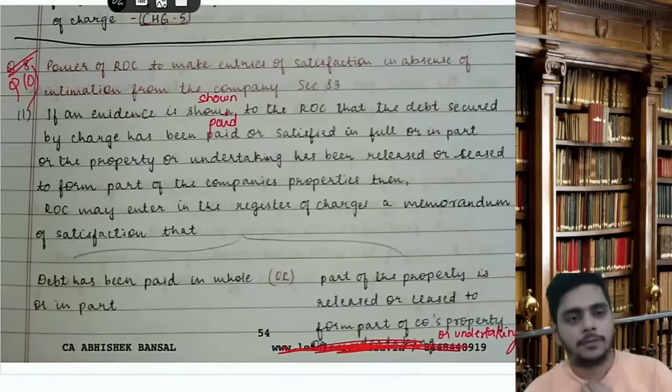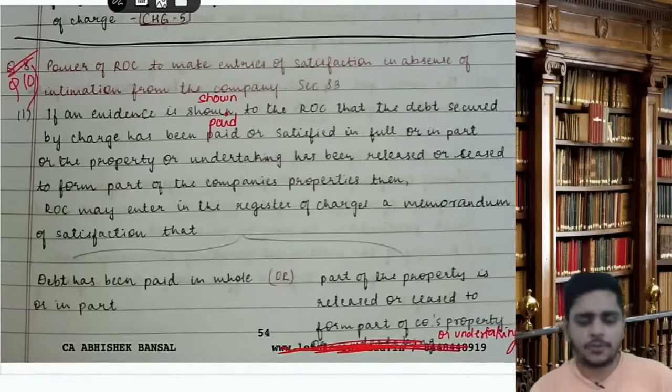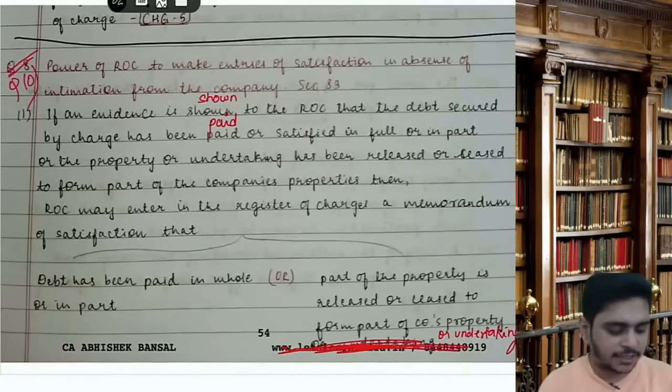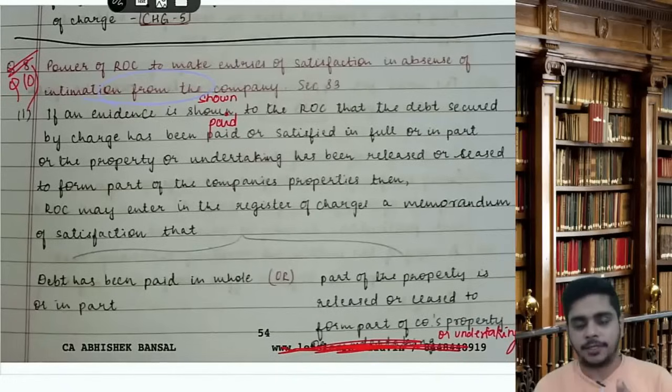Now, power of ROC to make entries of satisfaction in absence of intimation from the company. Ideally, it is a duty of the company to intimate. If the company has not intimated, someone else will intimate, and that someone else is basically a buyer of the property.